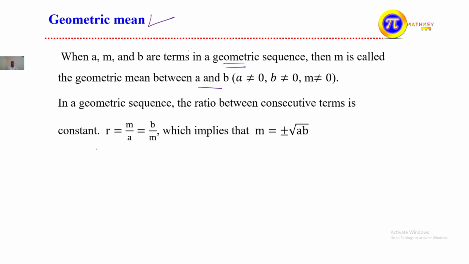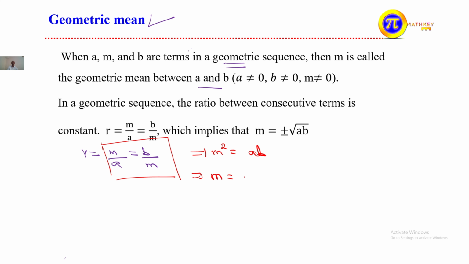If you have what? What did we call their common ratio? The ratio between two consecutive geometric terms. That means M over A is equal to what? B over M. This must be the same R. Since they are the same common ratio R, we can equate them. This implies that M times M, M square, is equal to what? A times B. What does this imply? This implies that M is equal to plus or minus the square root of A times B.